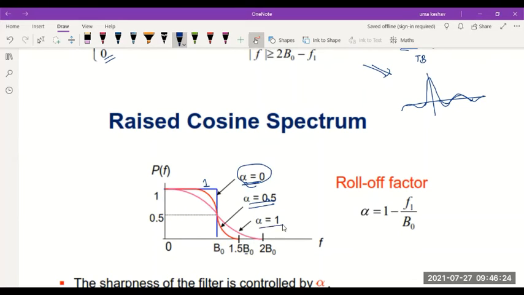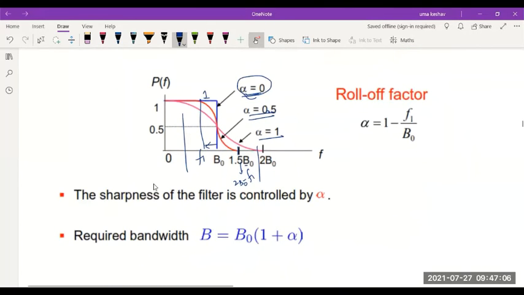And if alpha is higher, 1, you see the passband becomes smaller and it is taking more time to complete the transition. The transition from passband to stop band has taken more time or it is slower. Whereas at 0.5, it starts exactly like a normal low pass filter. It starts decreasing and it will reach the stop band within a shorter span of time. You see here the time span ranges from F1 to 2B0 minus F1. So the transition will happen in a shorter time span.